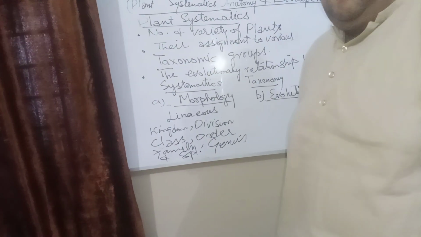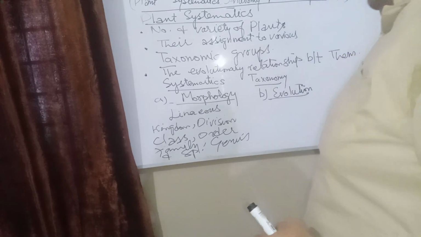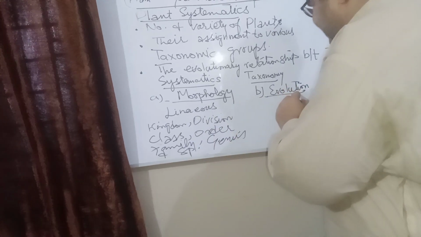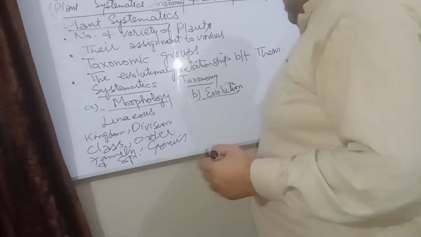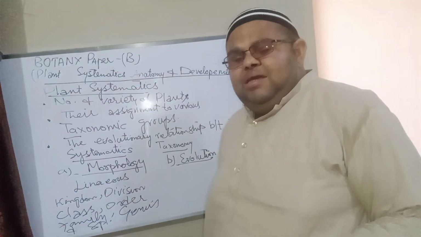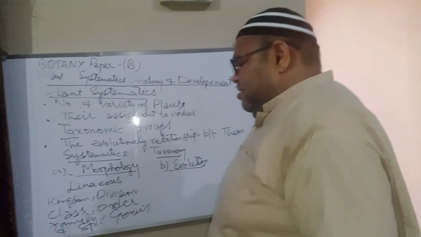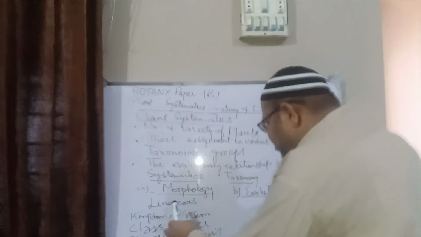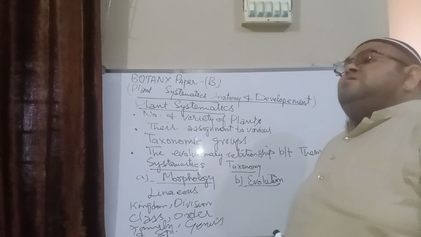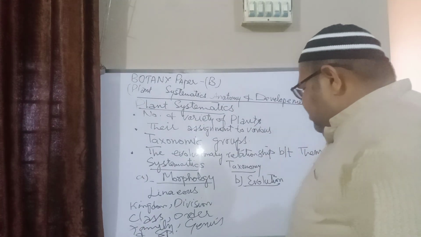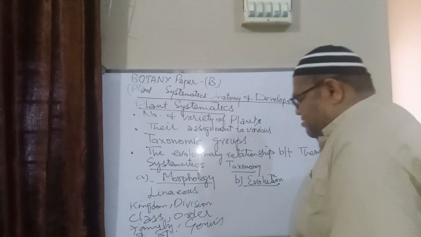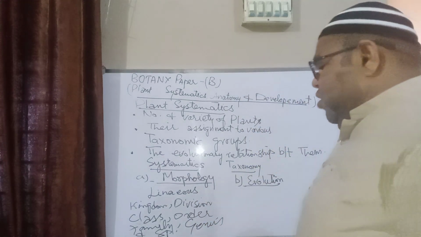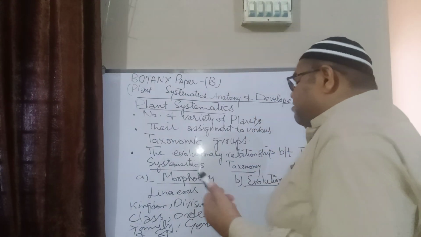Morphology is basically the outward appearance of any organism, how it looks, what its external features are. And evolution, as we have discussed earlier, is the lineages by which simpler forms are placed earlier and more complex ones are placed later. On the basis of evidence in the form of fossil data, first of all we study how morphology provides a basis for classification.